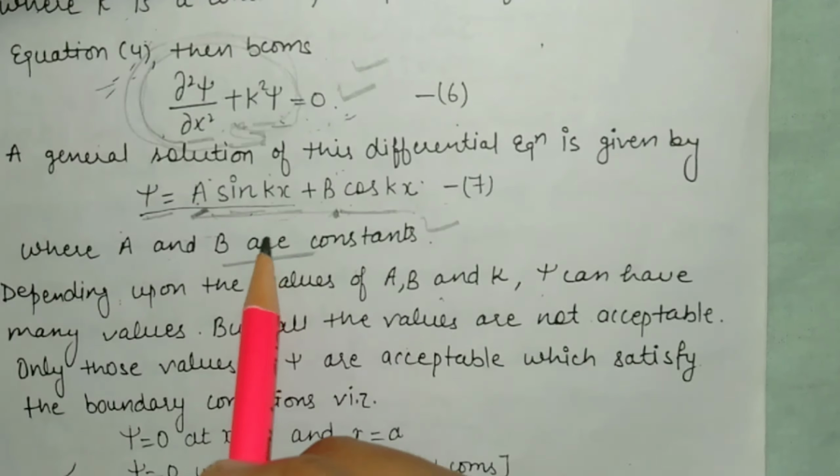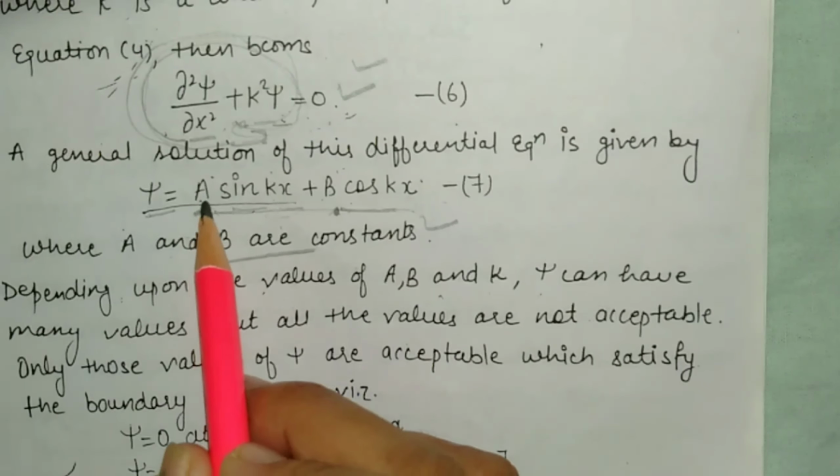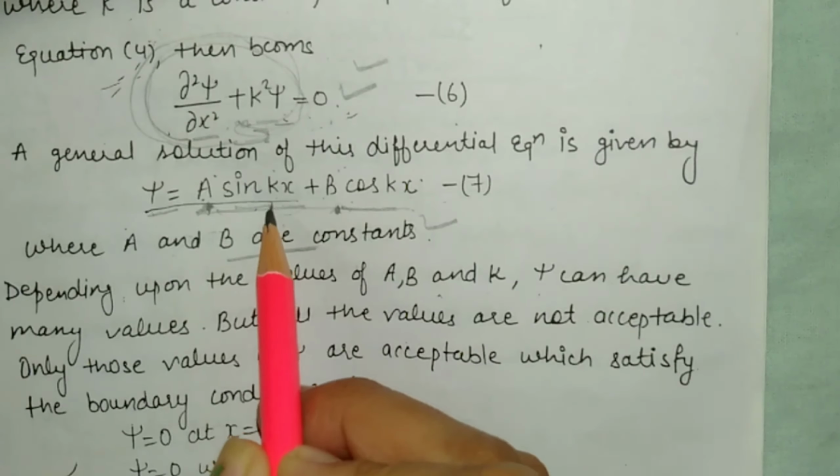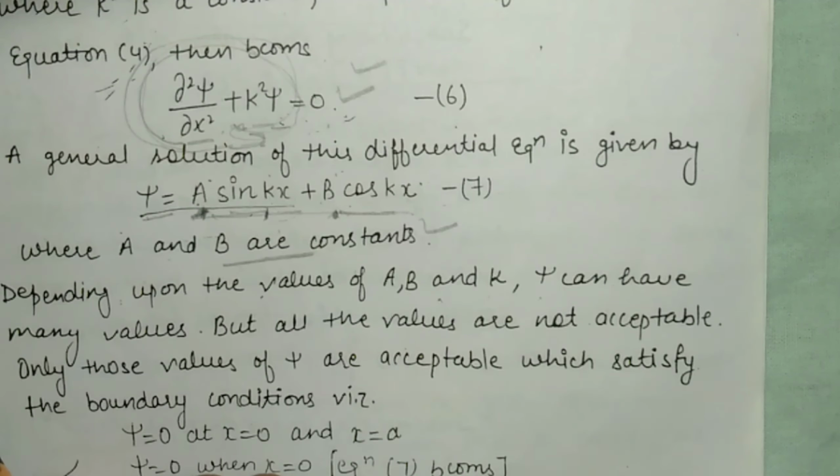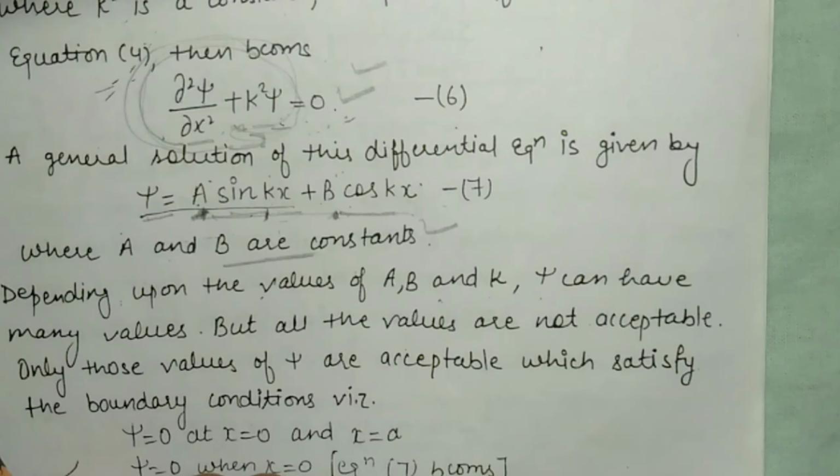Until this amplitude a or this constant k is defined, the wave function is not the proper probability of finding the electron on the x-axis.